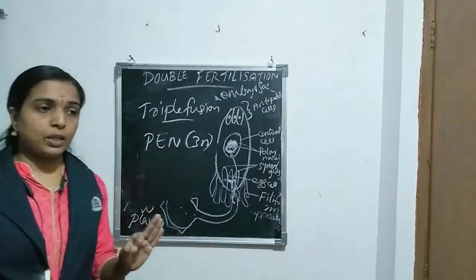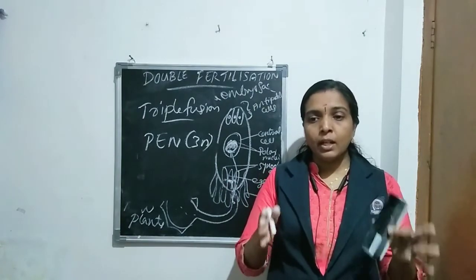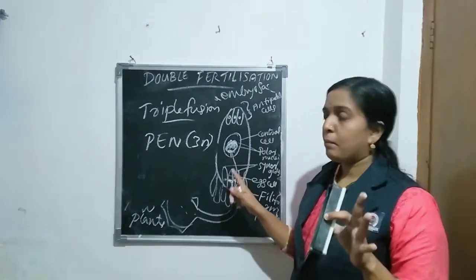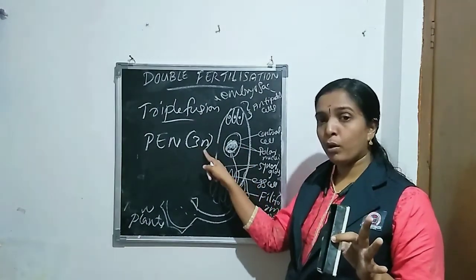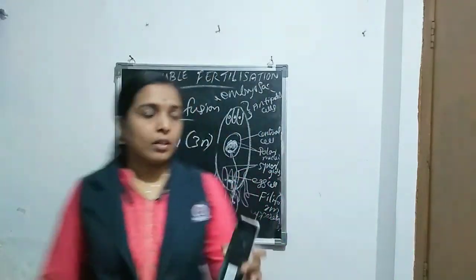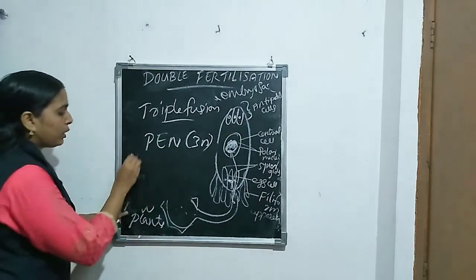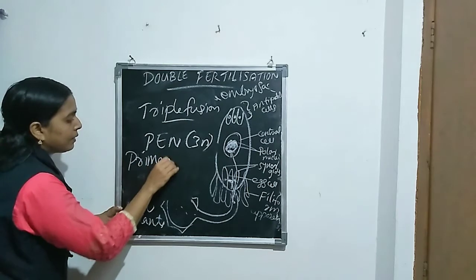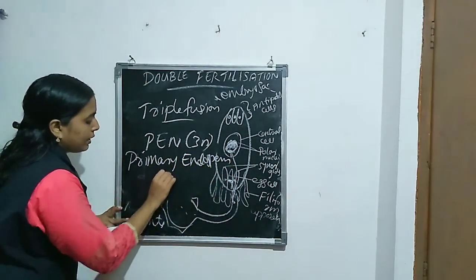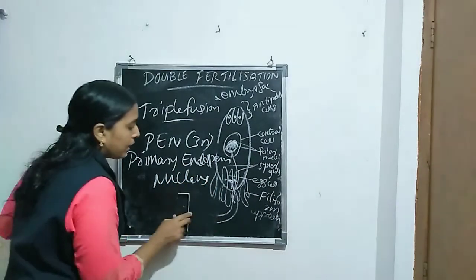Three nuclei fuse together. Which are they? Do you clear? Two polar nuclei and one male gamete fuse together and form a triploid structure called PEN. PEN is the short form. PEN means primary endosperm nucleus. Primary endosperm nucleus is PEN.